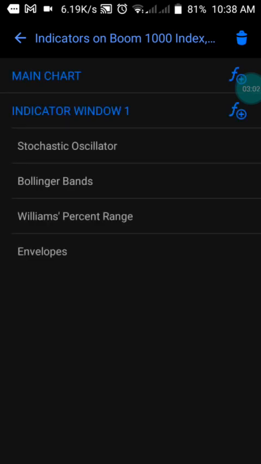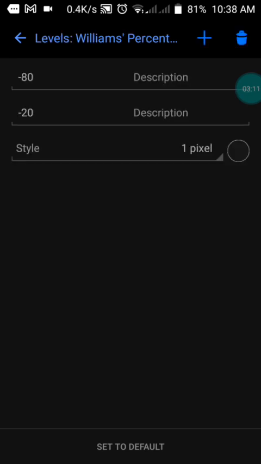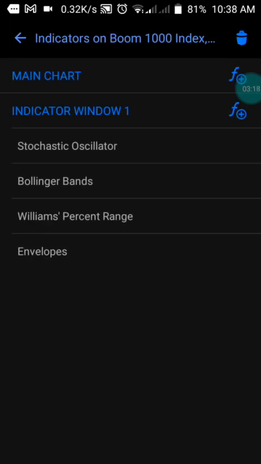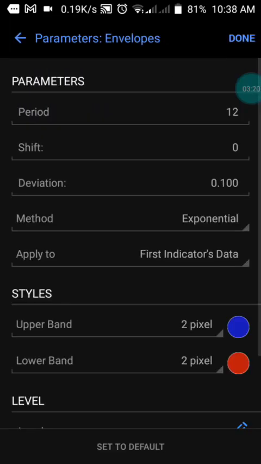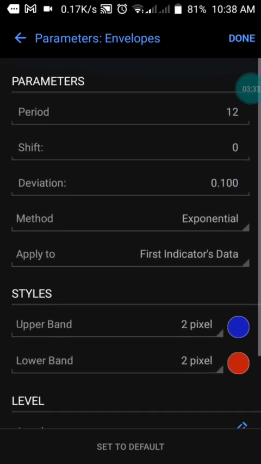The third indicator is the Williams Percent Range. We have the period of 14. Our style is green, and our levels are -80 and -20. Then you press done. Let me show you the last setup here. We have the period of 12, the shift of 0, and the method is exponential. We apply to previous indicator data, and we have the upper band and the lower band in blue and red color. So that is exactly the settings. Then you press done.